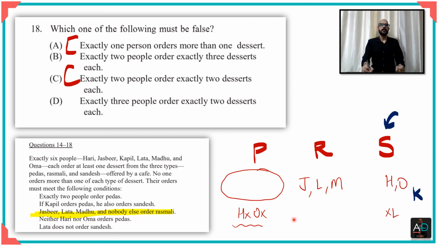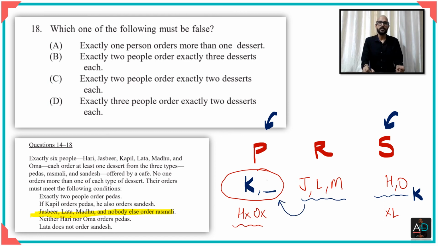Now, in both of these cases, let's take the first case where couple is at two places. So let's take the first case where couple has ordered a peda as well as a sandesh, right? Now you can see that we found our first candidate for peda and we have to put one more person here. Okay. Now who can the one more person be? It cannot be Hari and Uma. It has to be one of these persons. So let me put them in here. Perhaps it could be any one of these. Let's just think of any one of these people as being here.